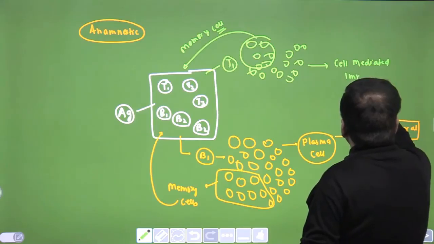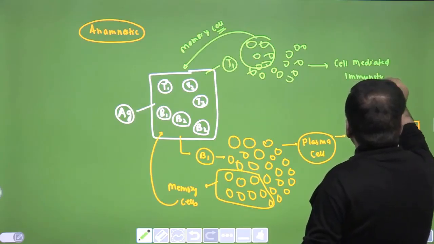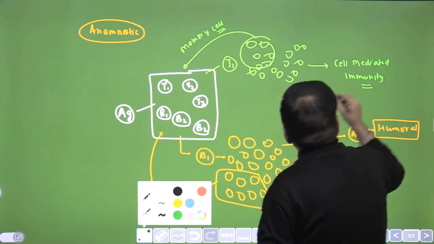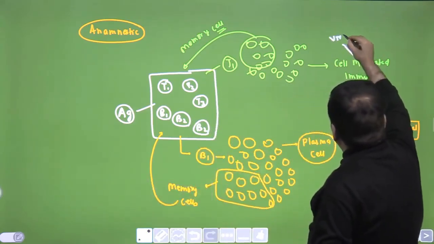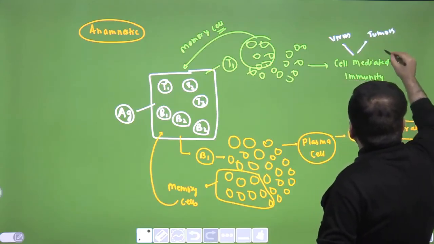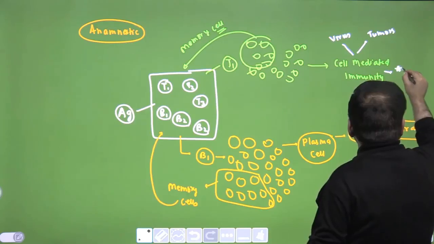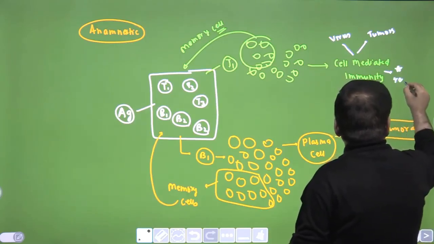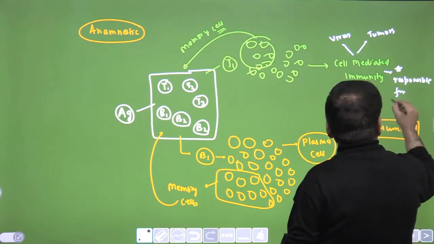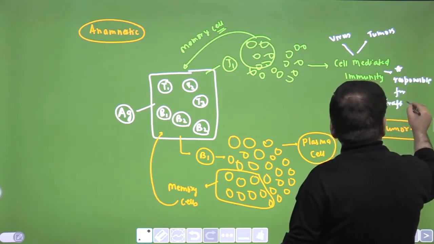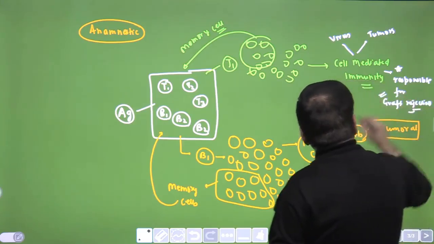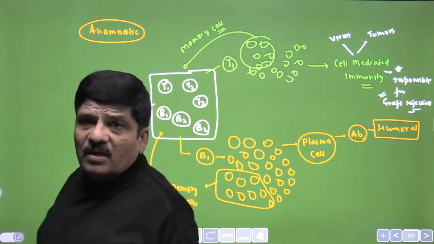Cell-mediated immunity is an important question for your NEET entrance exam, because this is the type of immunity that is effective against viruses and against tumors and cancers. Also, and this is an important question, it is responsible for graft rejection. This question has been asked multiple times, so it is an important question.